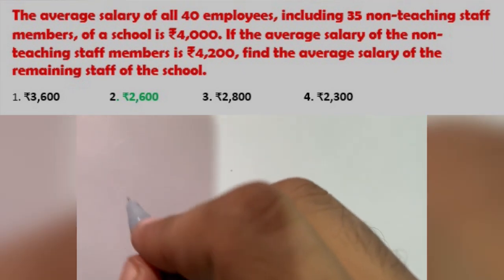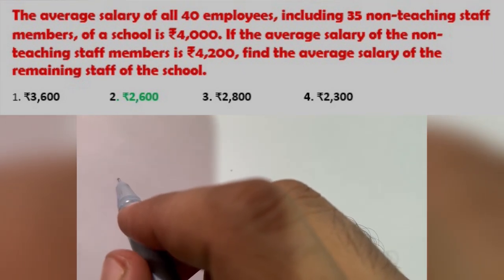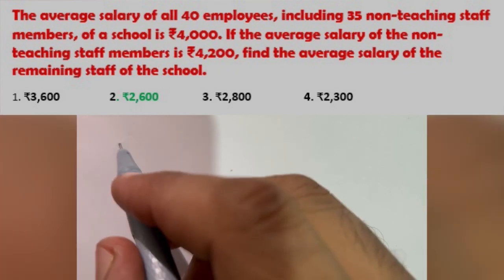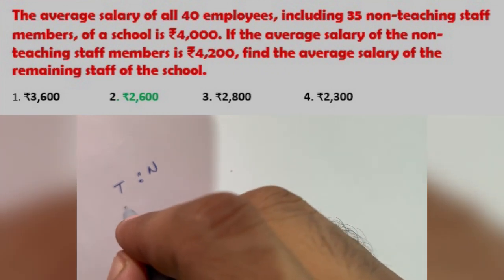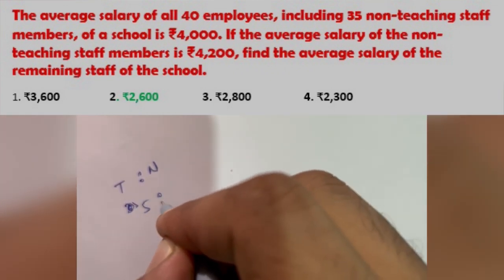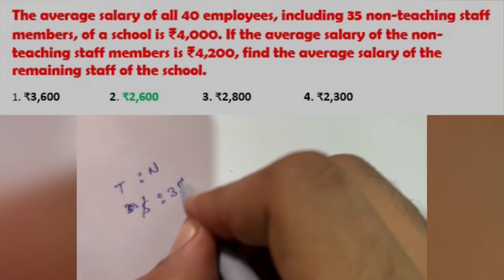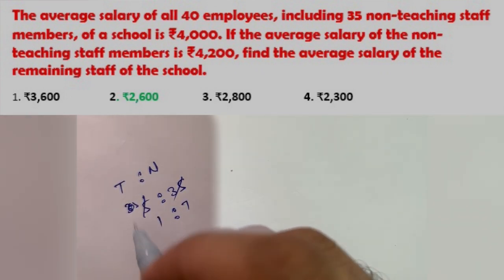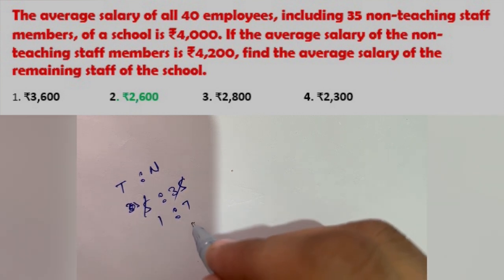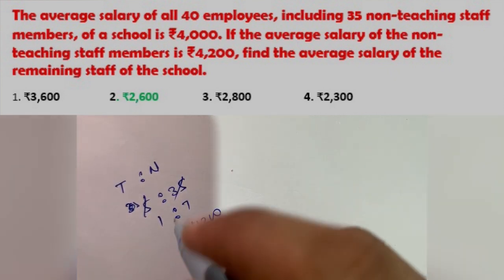That we have total 40 employees, so the ratio of teaching and non-teaching is given as 5 is to 35, so it will be 1:7.